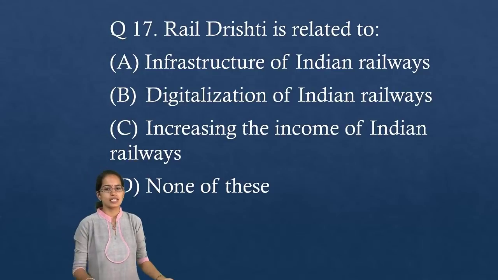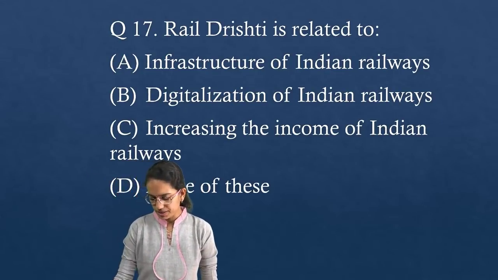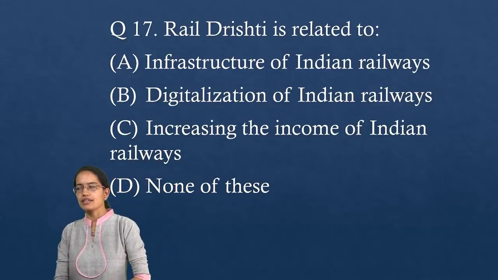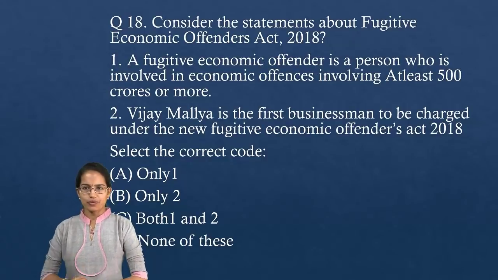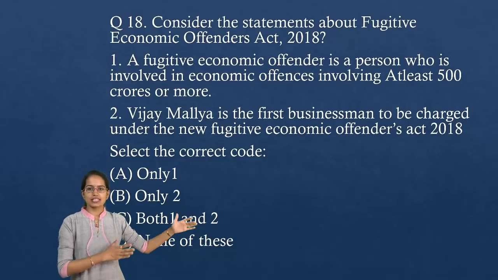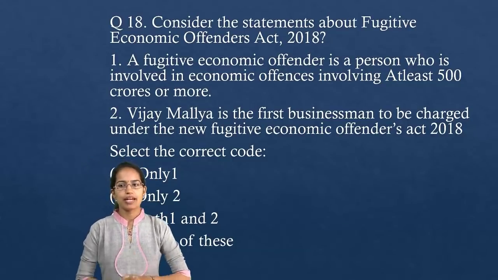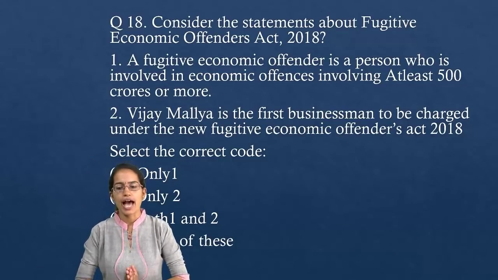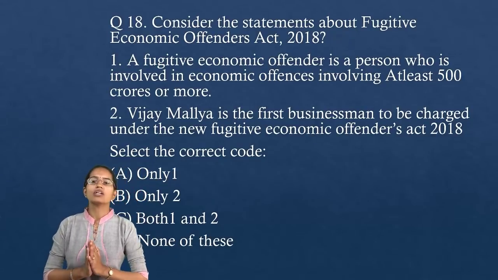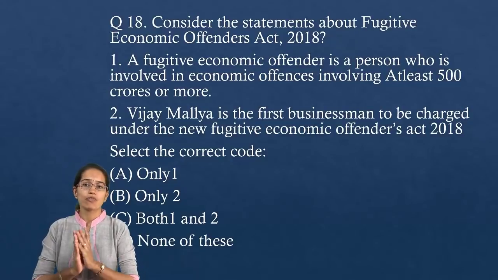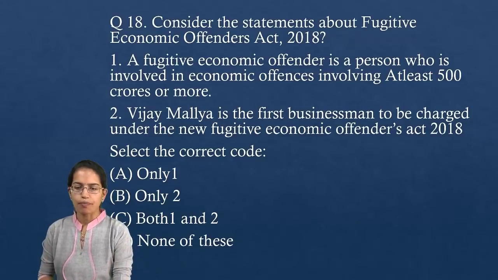Rail Drishti is related to digitalization of Indian railways. A very, very correct statement. That's basically to bring more transparency and accountability into the system. Very important question. In line with recent happenings, Vijay Mallya, Nirav Modi and a lot more, you have question number 18, the Fugitive Economic Offenders Act 2018. Looking for the correct statements for this act. Very important for your upcoming examination. Expect a probable question on this topic.